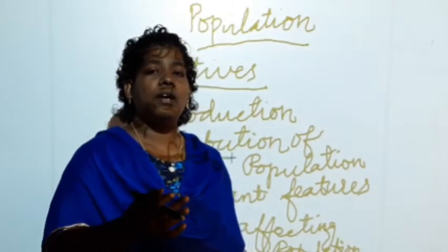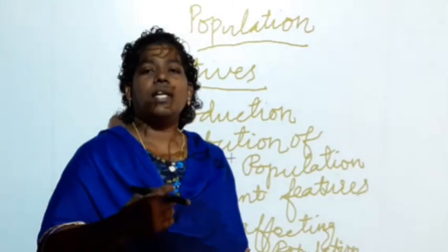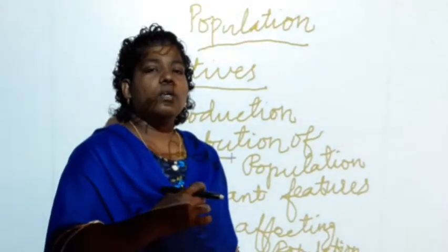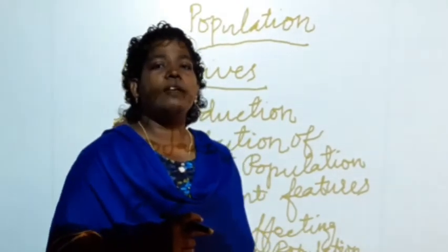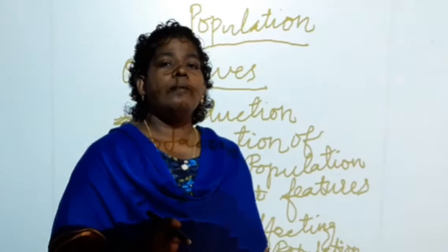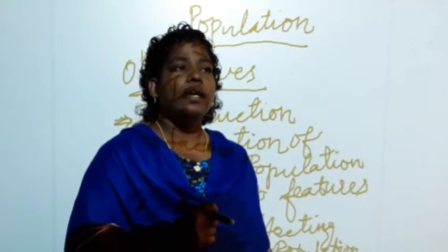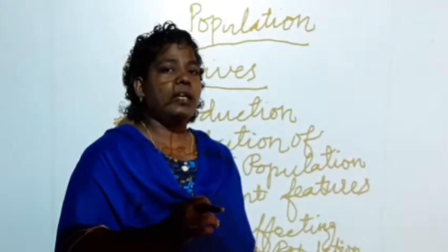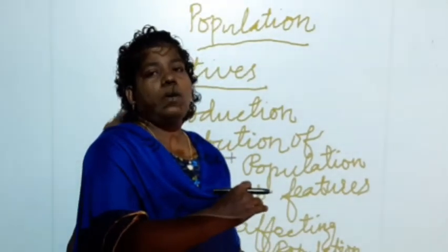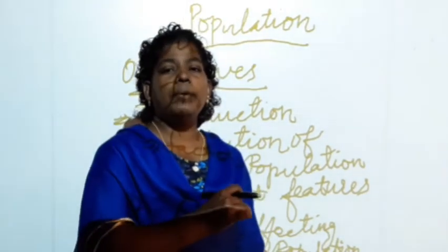India holds the second position, with 1.34 billion people. In Europe, 735 million people are there. In African countries, 536 million people are there.